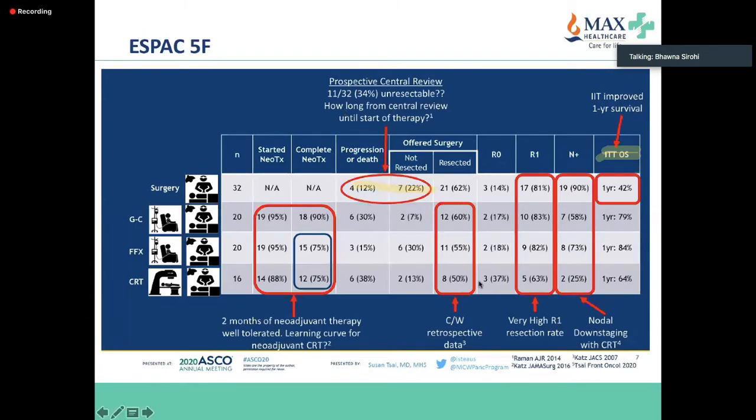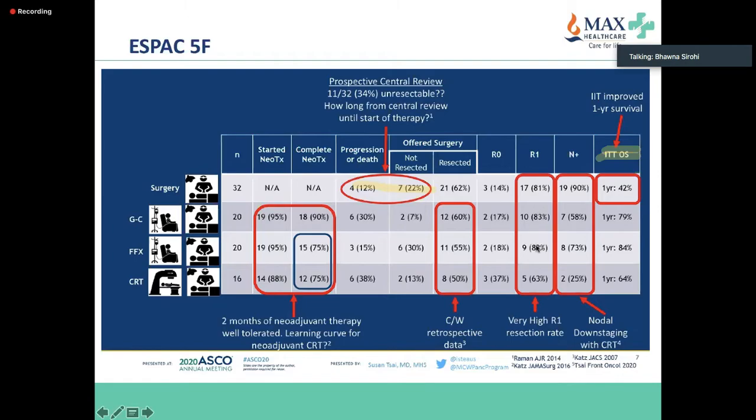patients. So again, compared to the retrospective data, about 55 to 60% of patients were offered surgery and resected. R1 resection rates are very high, despite neoadjuvant therapy. So except in the chemoradiotherapy, where it's 63% compared to 82 to 81%.